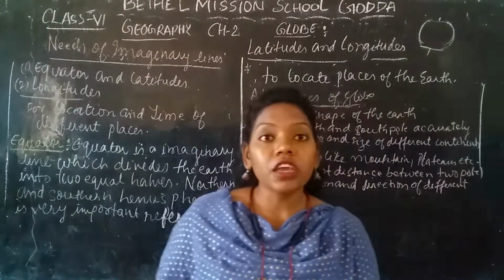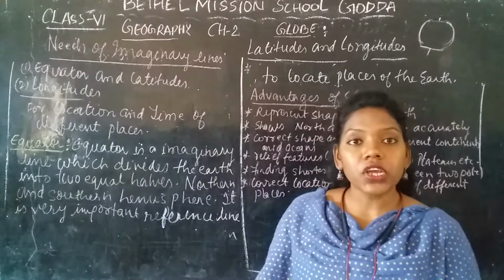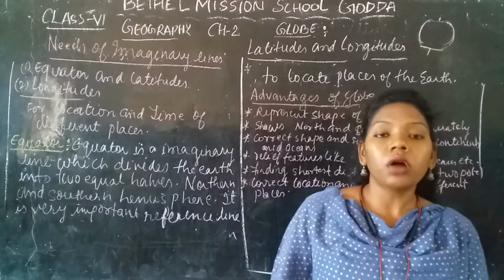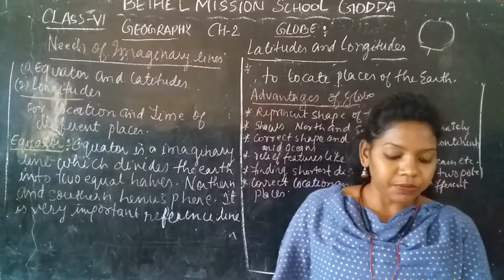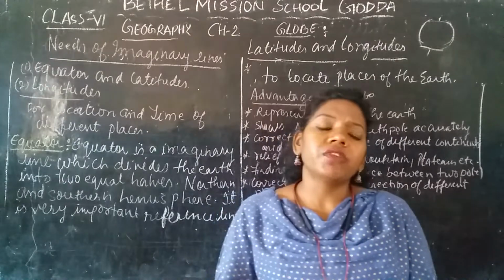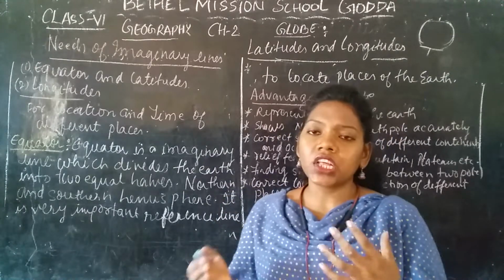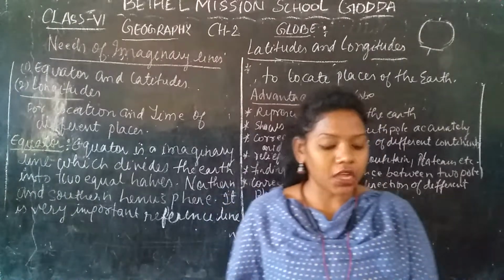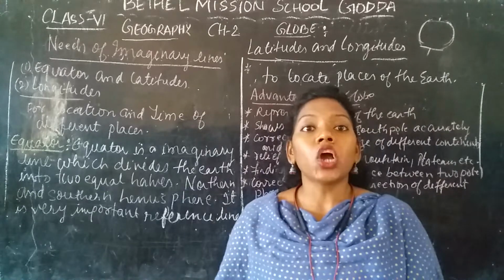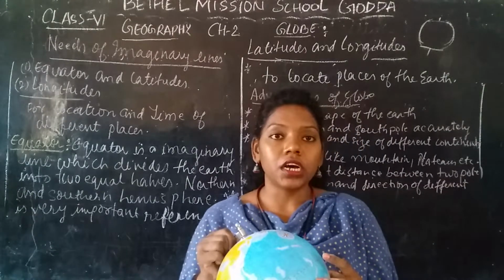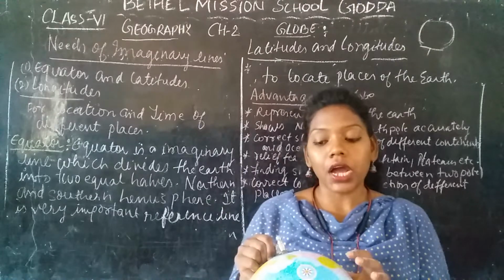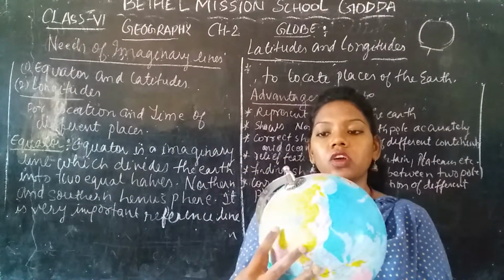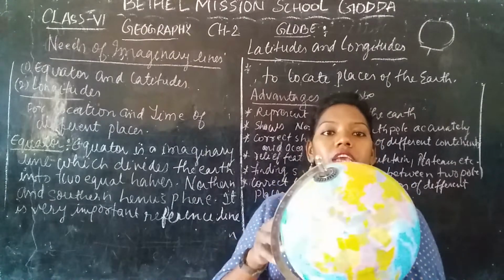Now, these are the advantages I have taught. What are the disadvantages of the globe? It is inconvenient: we cannot freely carry the globe from one place to another. Another is that we can see only one part at a time. If you are seeing this part, we cannot see the other side. So we have to rotate it, and then only we can see it.